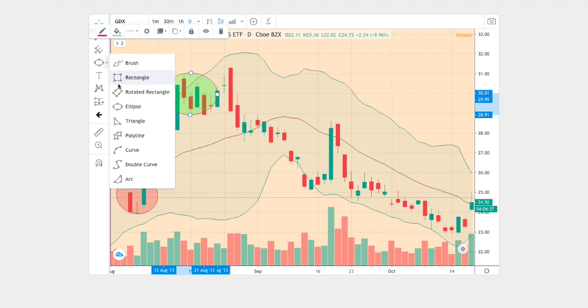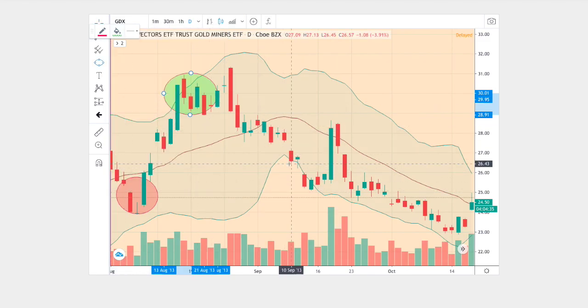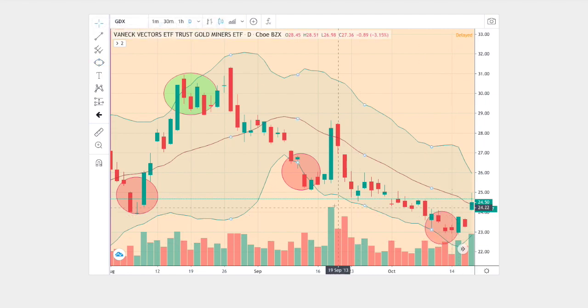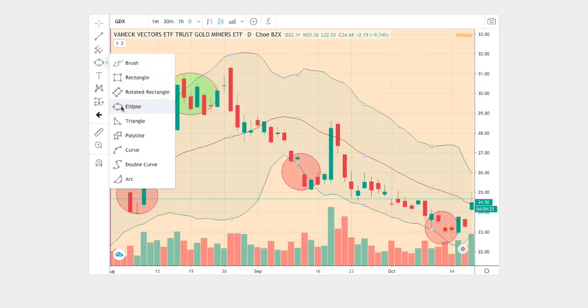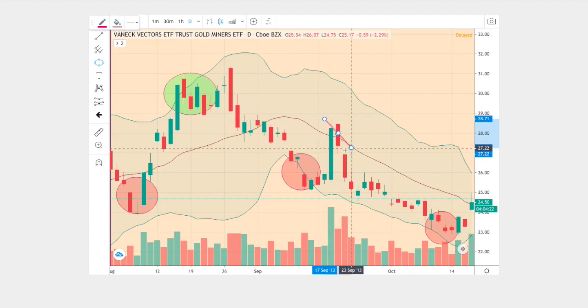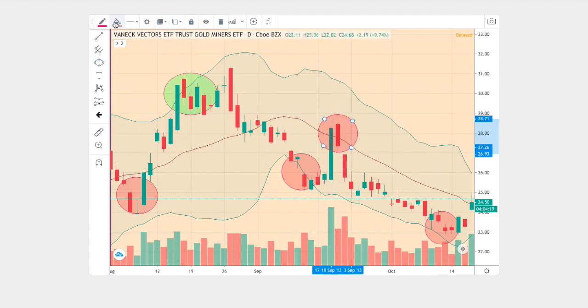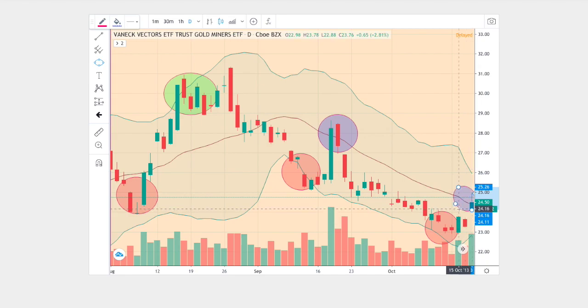And then let's just mark all the instances where we touch the bottom Bollinger Band. We see the second one there, the last one towards the very end. And finally, let's mark all the instances where we revert back to the mean or touch the middle Bollinger Band. So we have our first one there. Next, our second reversion to the mean.